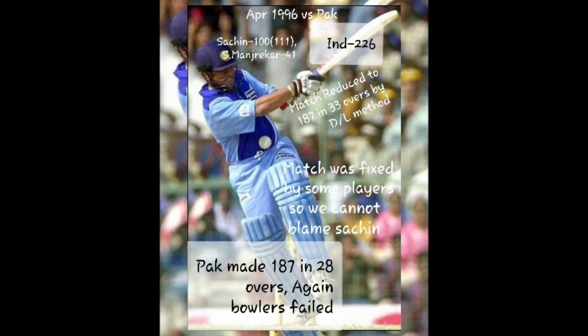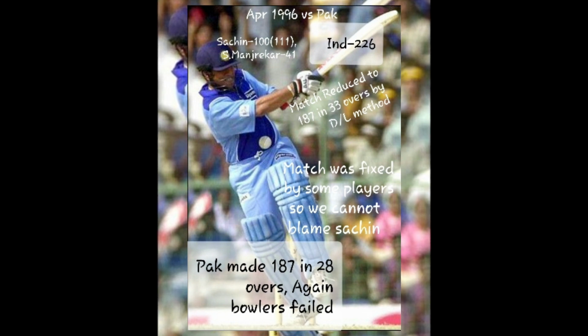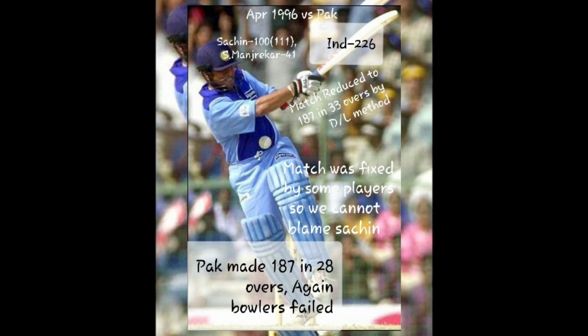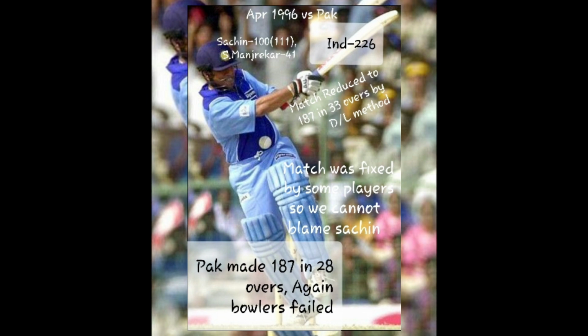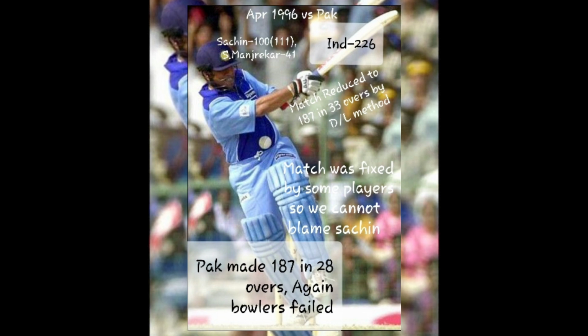So next time it was against Pakistan in 1996. India made 226 runs. Sachin made 100 out of 111 balls and Sanjay Manjrekar was the second highest scorer with 41 runs. But later on due to rain, the match was reduced to 187 runs in 33 overs. So Pakistan chased that easily, making 187 runs in 28 overs.